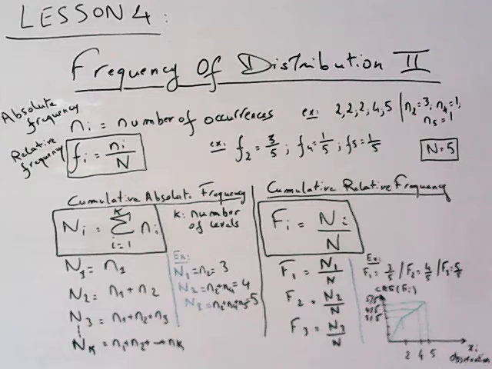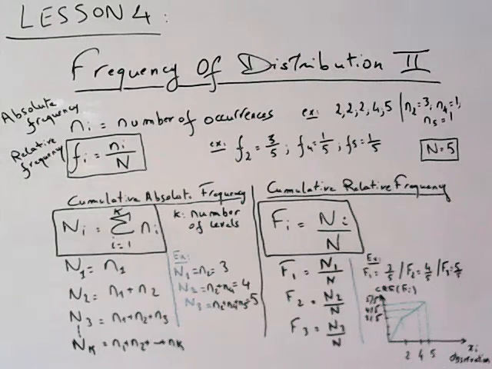For the relative frequency, the formula that is given is small f index i is equal to small n index i over capital N. For example, to calculate the relative frequency of the number 2, we'll have to divide small n index 2, which is equal to 3, by 5, which is the size of the sample. So here we have 5 observations in our sample. But today we'll see the cumulative absolute frequency and the cumulative relative frequency.